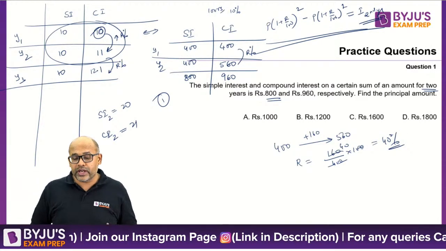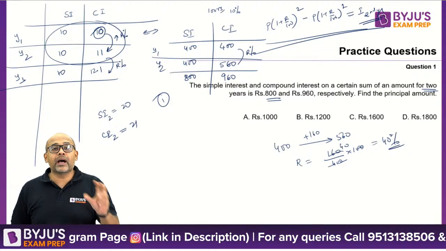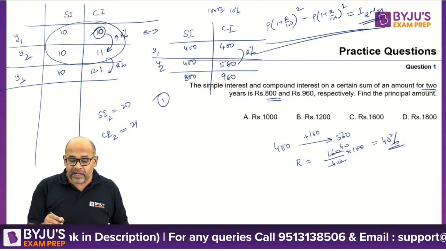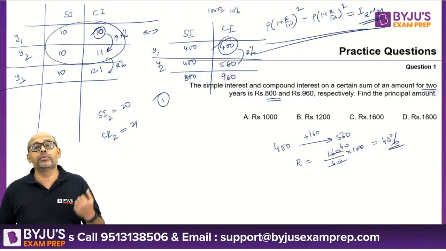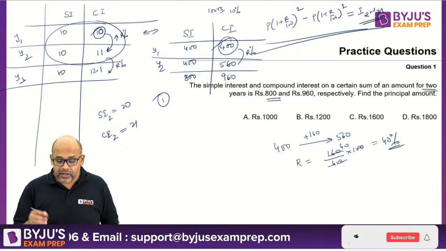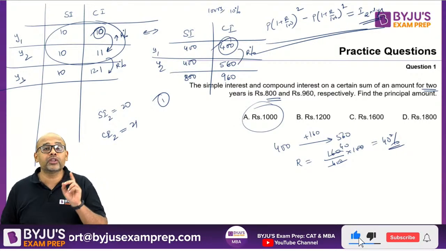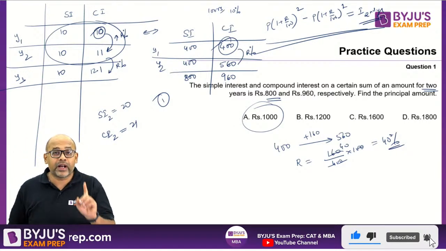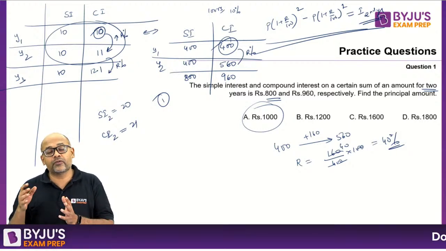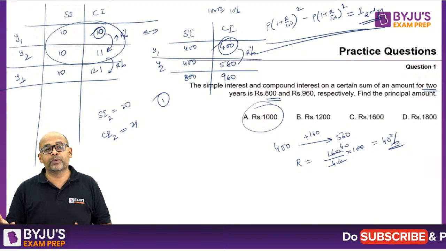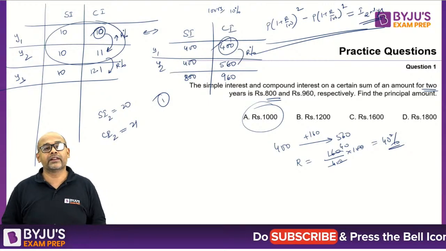Now the question is, okay, I know my rate. On some amount, which is the principal, I am getting 400 rupees at a rate of 40%. What should be my principal? Clearly the principal should be 1000, because on 1000 rupees for 1 year, the rate of 40% will become 400 rupees. So that's your answer directly.